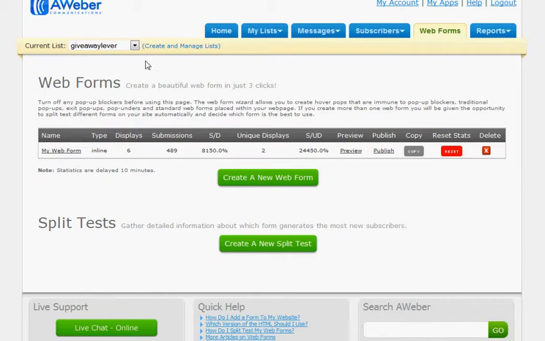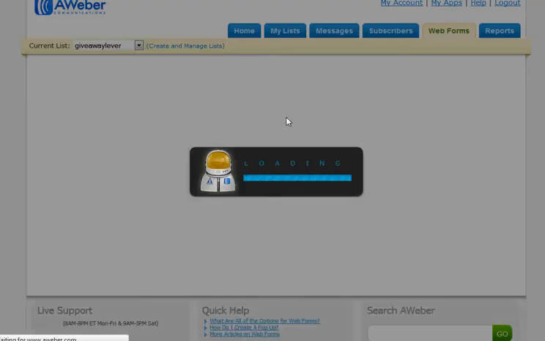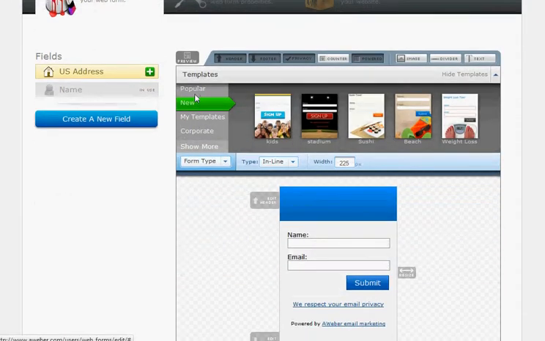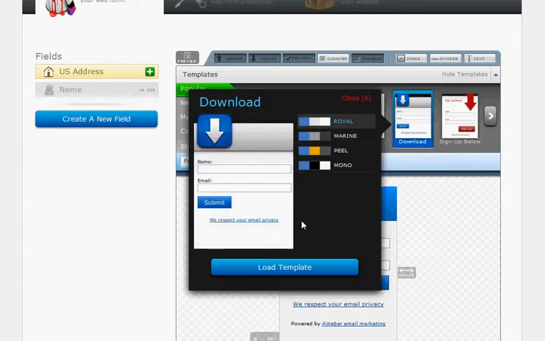Now, to get the code you need to go to your autoresponder account, which obviously I'm with Aweber, as you can see there. Select your list, click Web Forms, create new web form. This obviously if you haven't already got one. And I'm just going to quickly select, try that one.